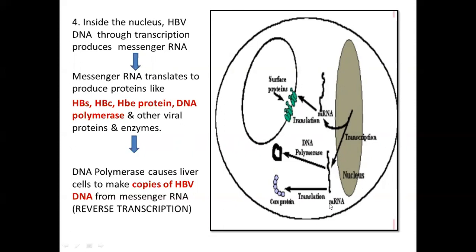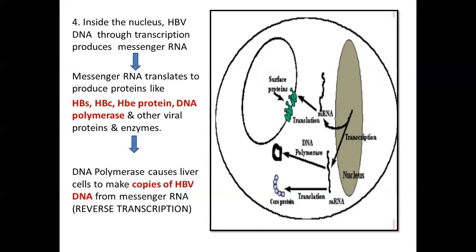Next, the mRNA will translate to produce proteins like the HBs, HBc, HBe, DNA polymerase, and other viral proteins and enzymes. We already saw that these are the proteins that were present in the core and on the surface in the viral structure. So now these proteins have been formed, that is HBs, HBc, HBe protein, and even more DNA polymerase has also been formed here, and other proteins and enzymes of the virus are also translated.